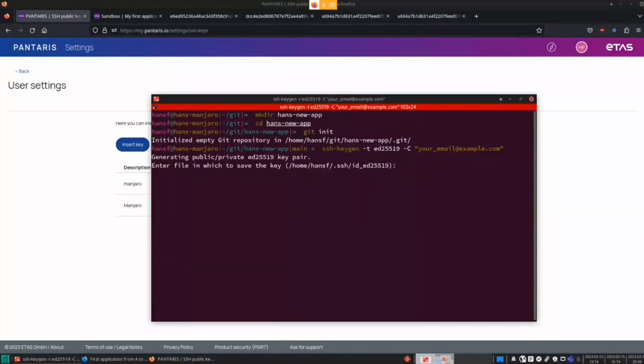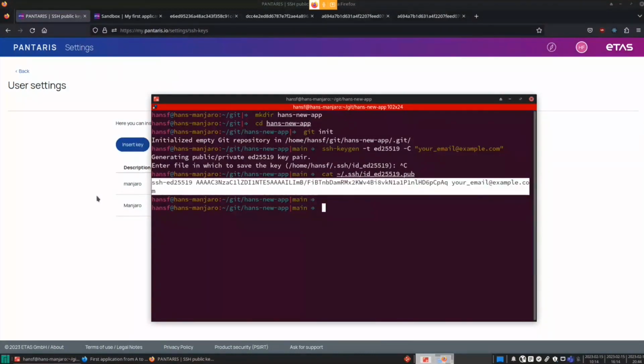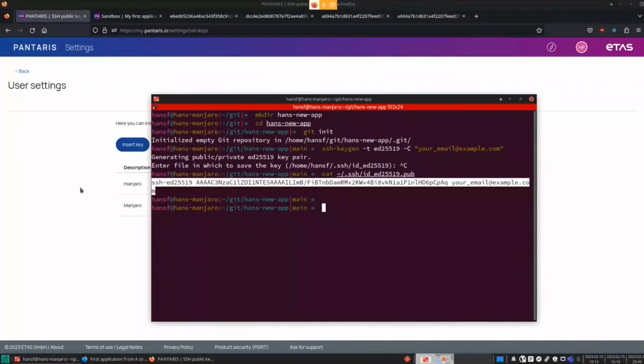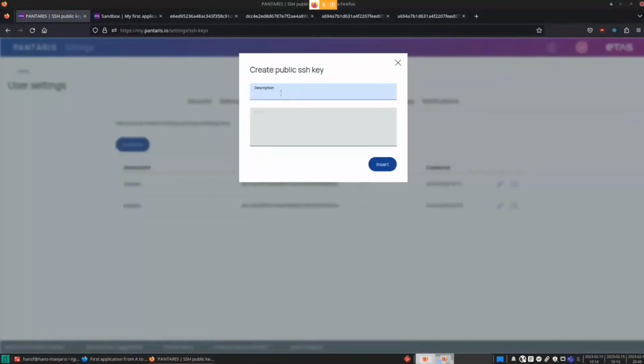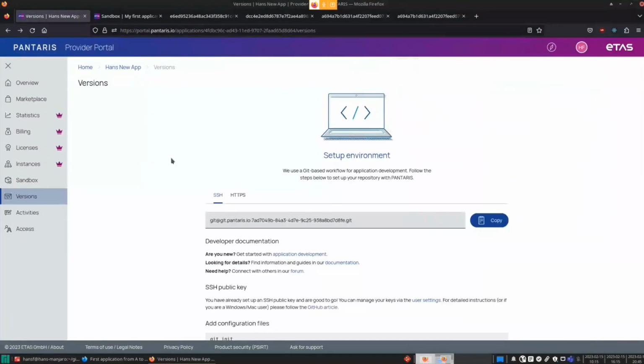If I did it now, I would override mine, so I won't, but afterwards you can get your public key, copy it from your shell and create it as a new one. I won't save it now because I already have mine here, but those would be your steps to get your development machine onboarded. And after it's done, we can head back to our application and continue setting up our environment.